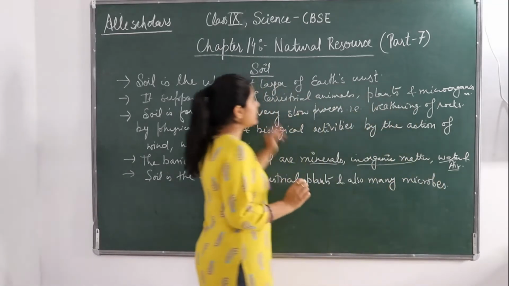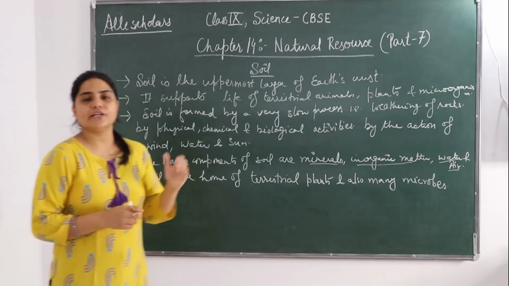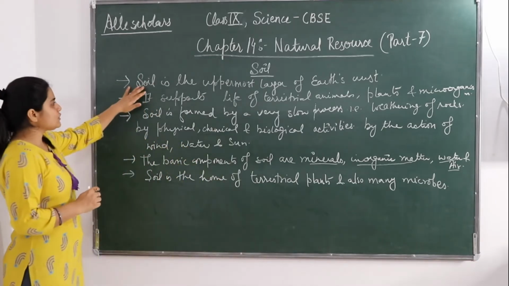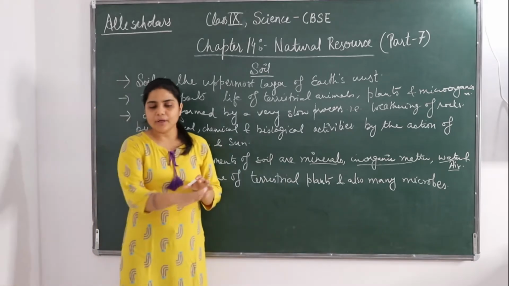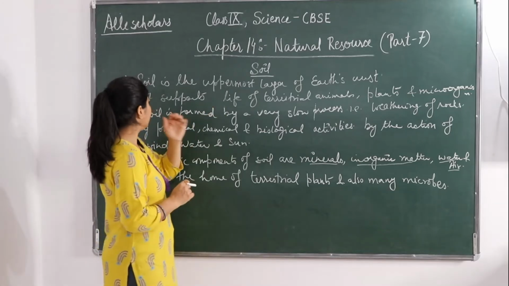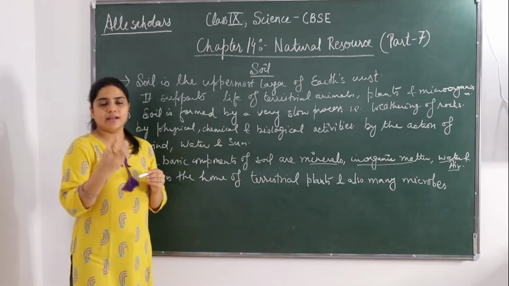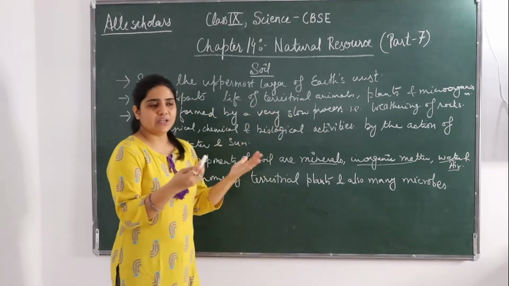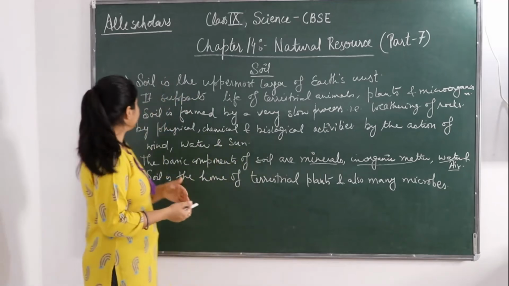Okay, so these are some of the basic points about soil that we should know. So what is the soil? सबसे पहली चीज soil के बारे में हमें क्या बताया है कि जो upper most layer है, वो क्या है? Soil. That is soil. Now second thing is that इस soil की वजह से बहुत सारे lives supported हैं, जैसे कि हमारे terrestrial animals like bee, cow, goat and all, plants and microbes.